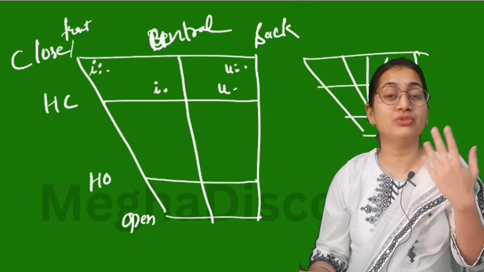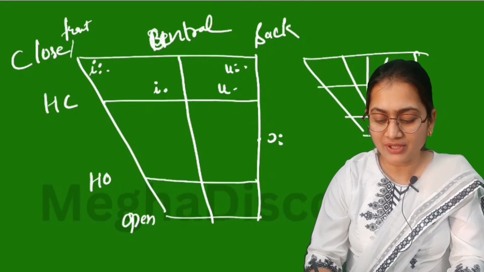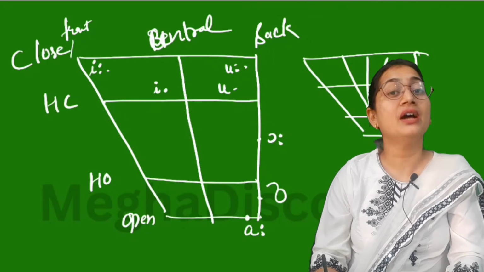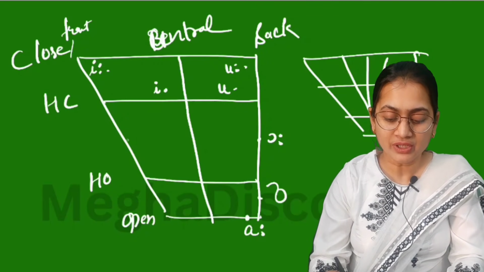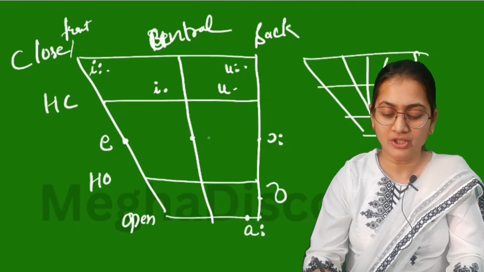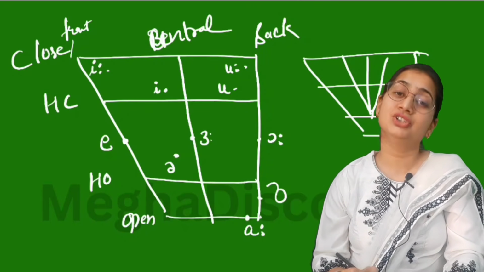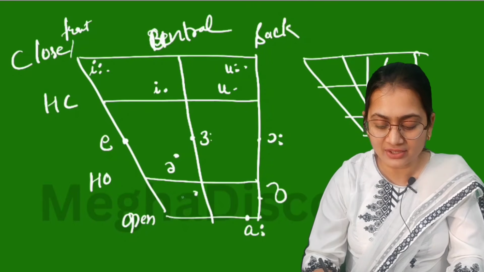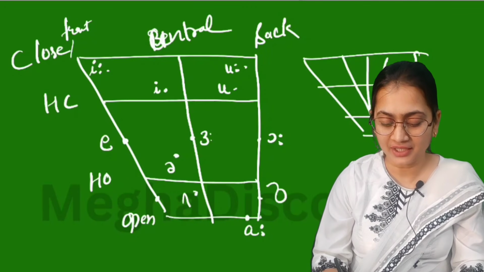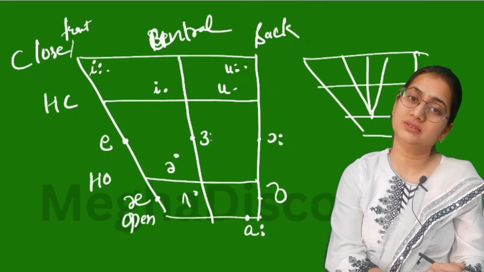Now remaining, we have three kinds of O. First we have long O, then short O. Then here we have this A sound, somewhere in between. In the central part you will get this O, and here you will get this little schwa sound. Then here you will get this little O sound. And yes, here we have this A sound. So this is how we put all our monophthongs.